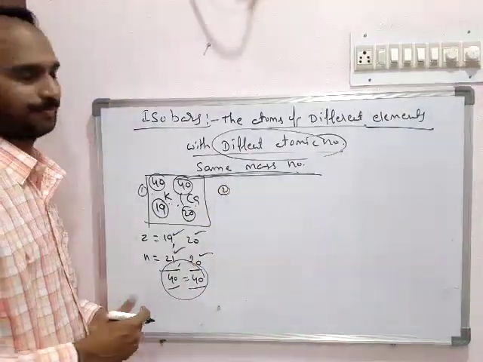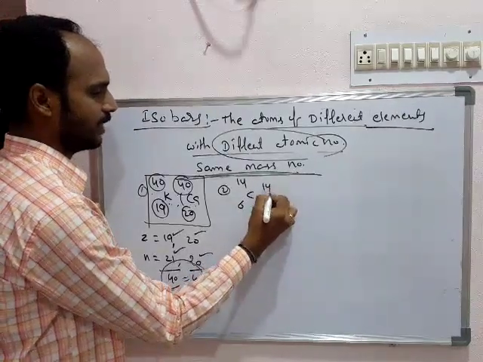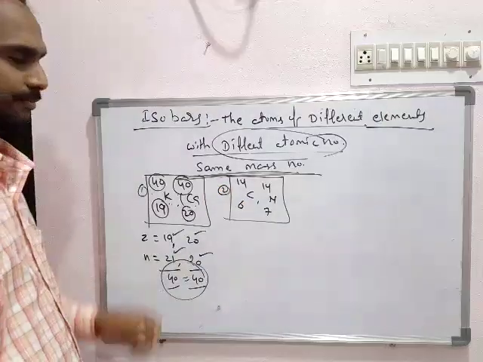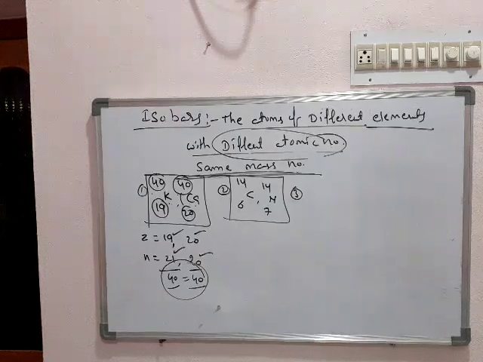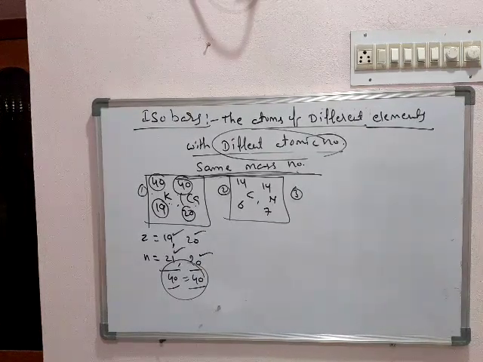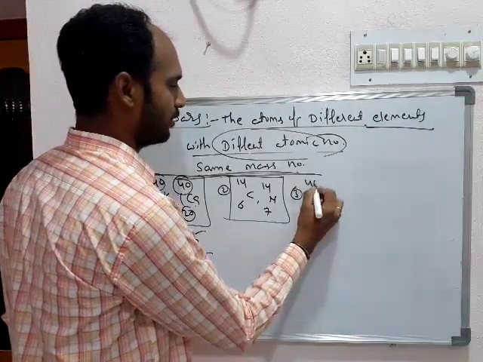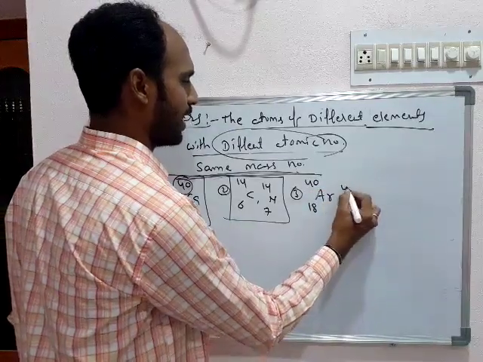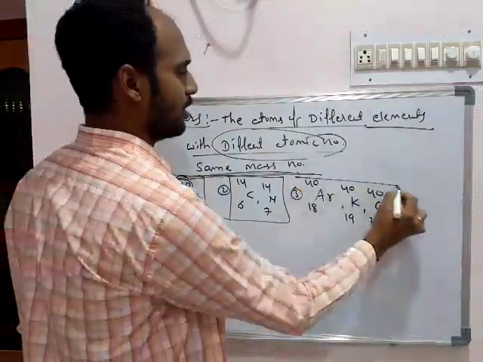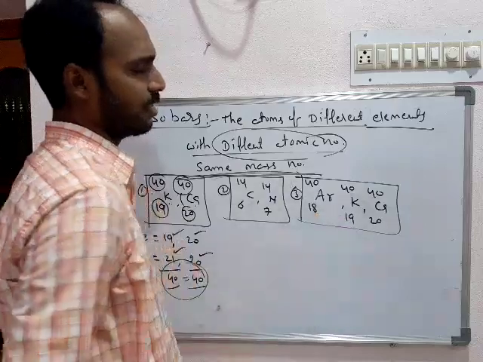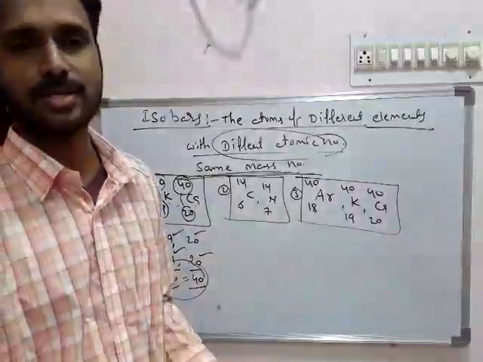See other examples. Carbon-14 and nitrogen-14. Also argon-40, potassium-40, calcium-40. So this is also another combination of examples of isobars. Okay, we need to compare the isotopes and isobars. That's the important one.